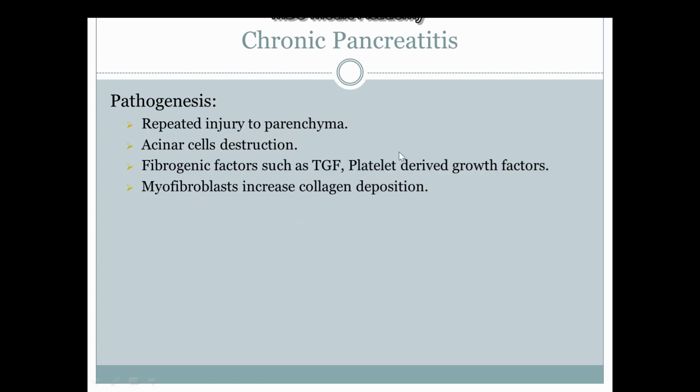Let's talk about the pathogenesis of chronic pancreatitis. What is happening in chronic pancreatitis is that there is a continuous cycle of injury and healing. It results in the activation of tissue growth factors as well as platelet-derived growth factors. So these growth factors result in the activation of myofibroblasts, which increases collagen deposition inside the parenchyma.